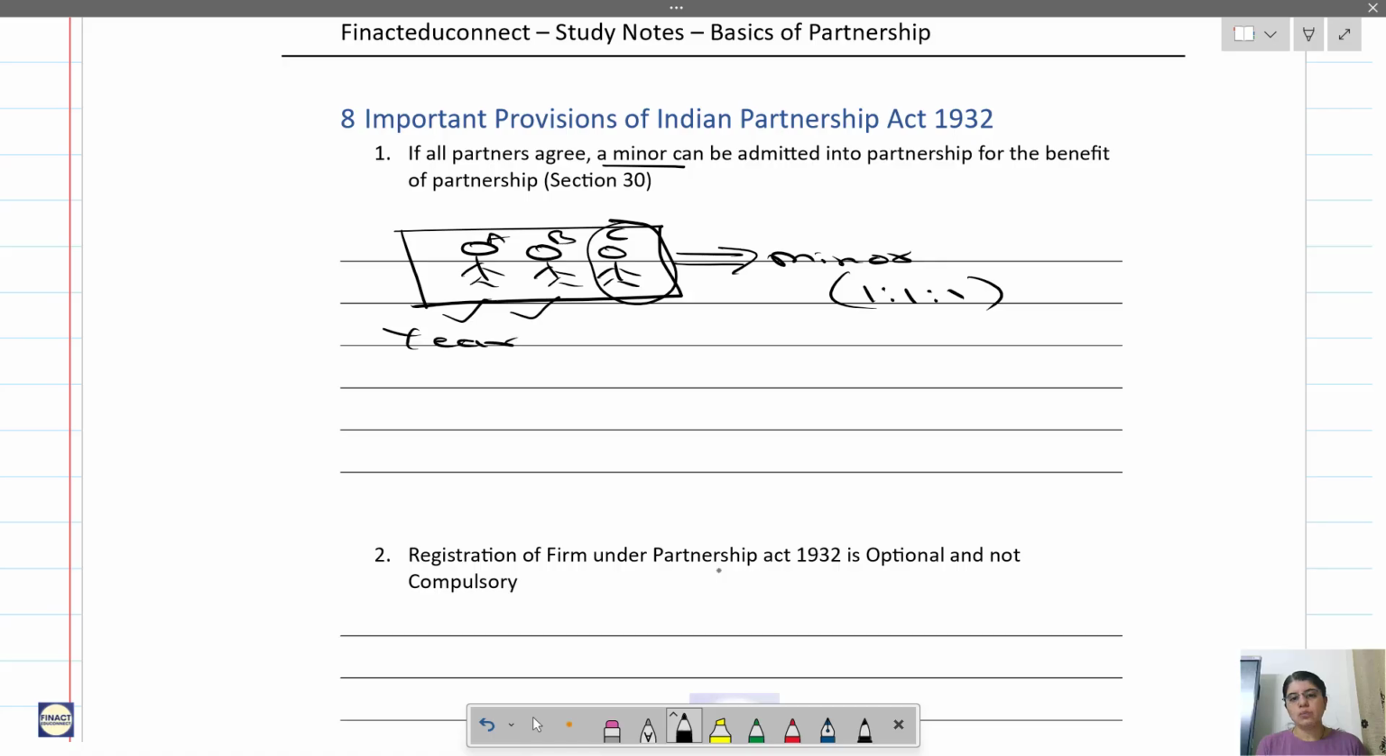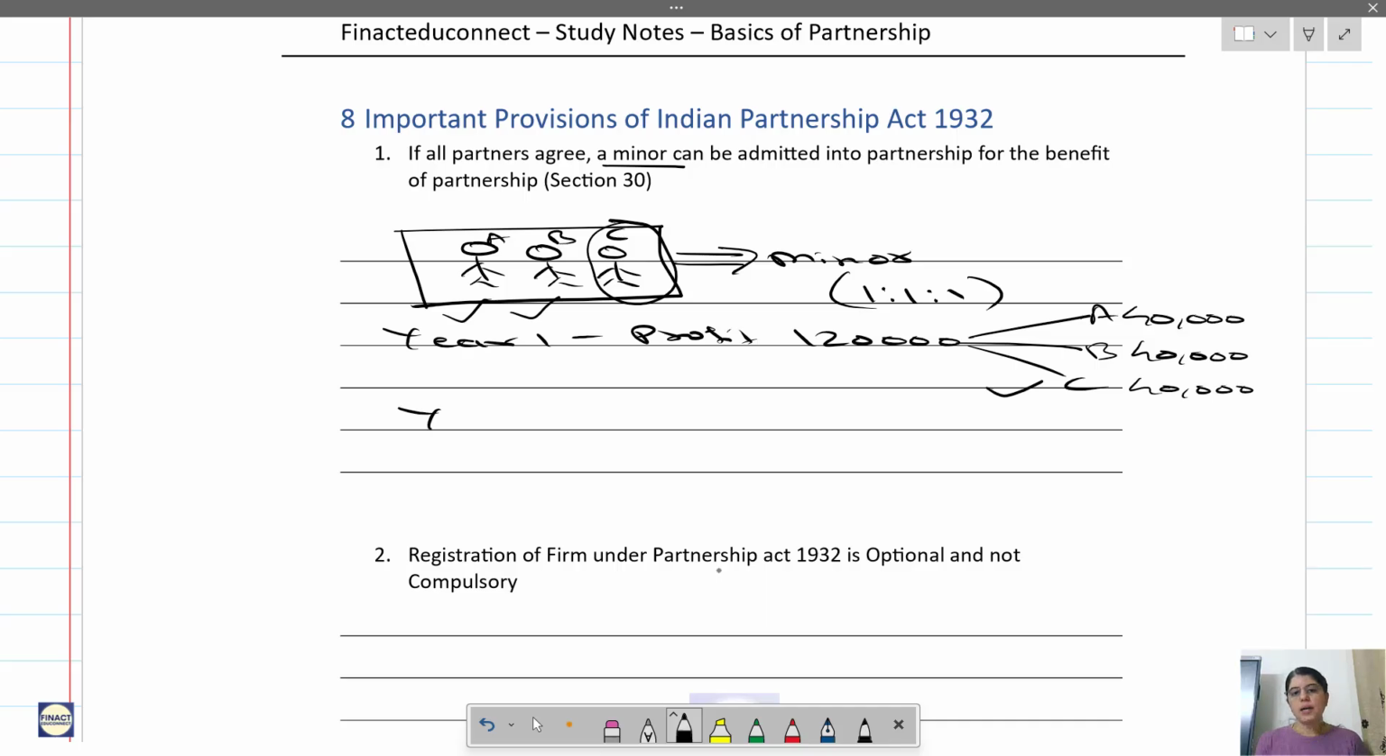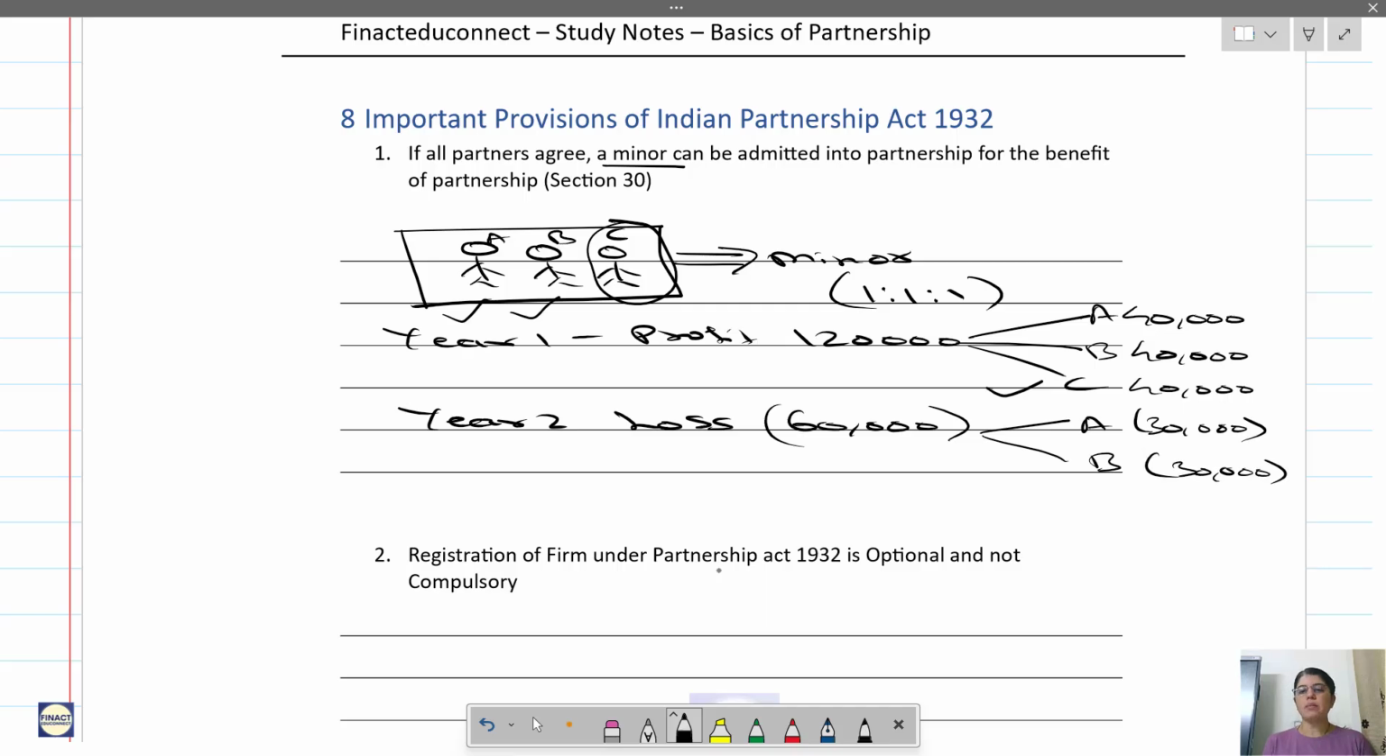So in year 1 there is a profit of, let's say, 1,20,000. This is distributed to all three of them, A, B, C equally. So C is a minor and he gets profit. But let's say in year 2 there is a loss of 60,000. Then this loss of 60,000 will be borne by A and B. C will not share this loss. Why? Because he is a minor, and a minor can be admitted into partnership for benefit of partnership.